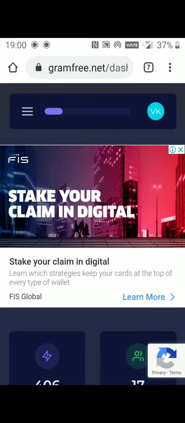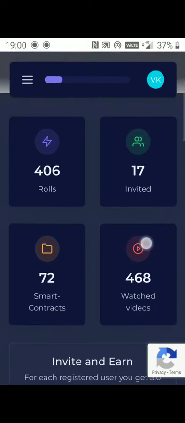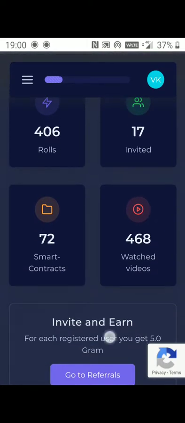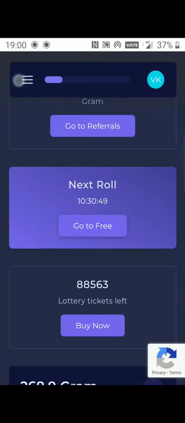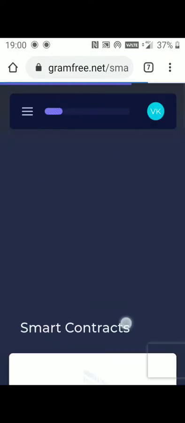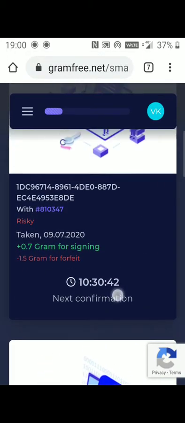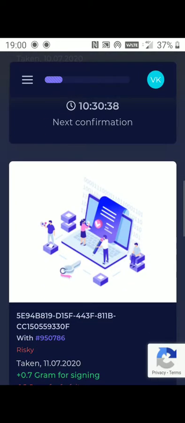Today I will show you how to use Gramfree site. Here you can see the number of roles mentioned, how many people you have invited is over here, watched videos, smart contracts. So to earn Gramfree every day you have to sign this smart contract. I have signed mine, and as you see, new contract I will get after 10 hours 30 minutes.